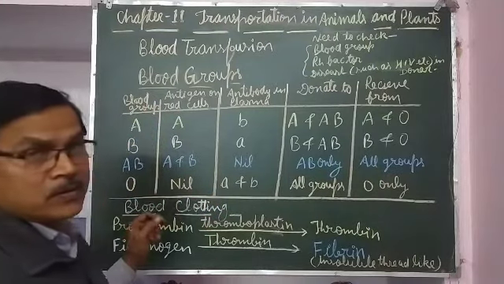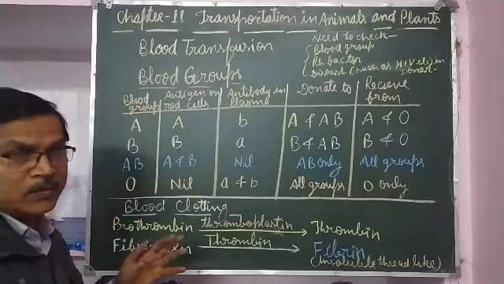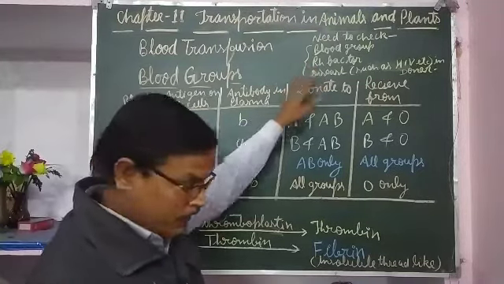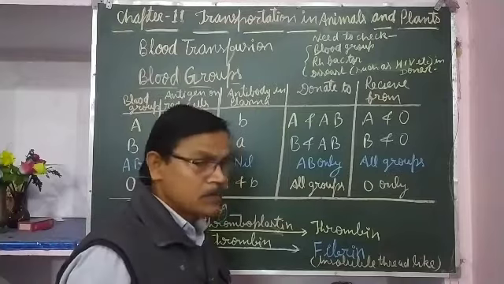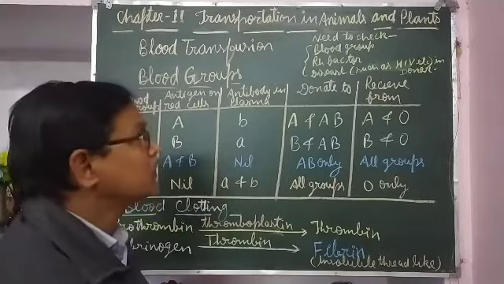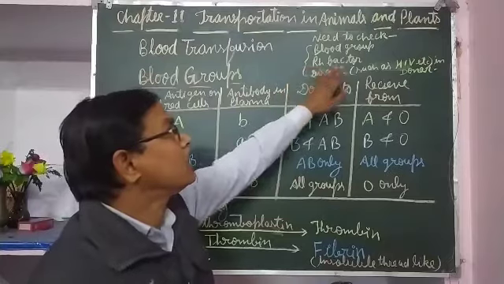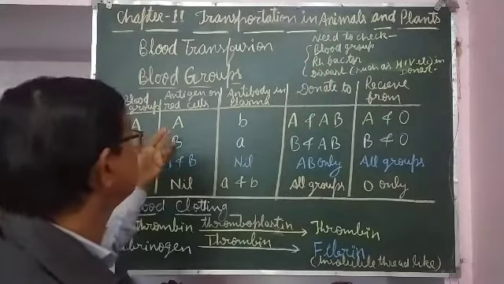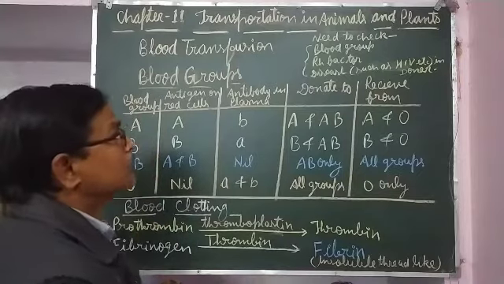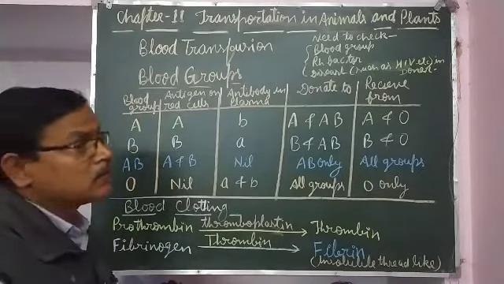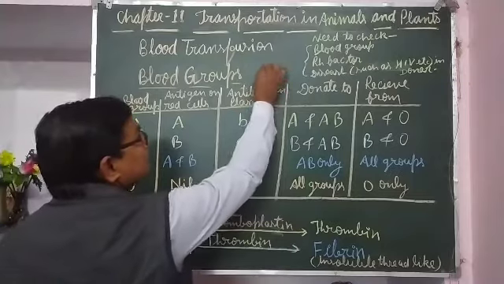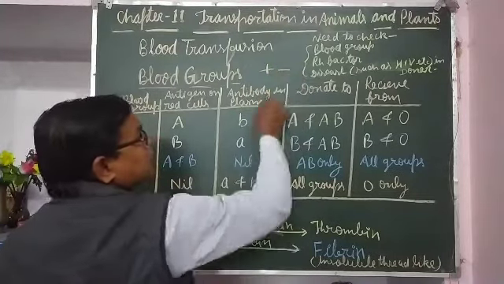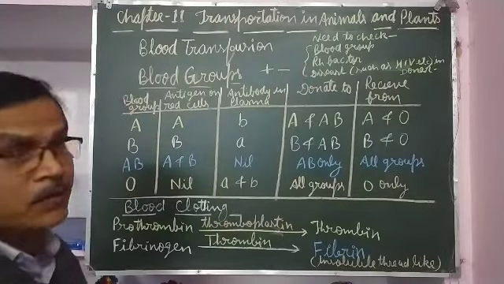You may have heard about blood groups being positive or negative. That depends on the Rh factor. Rh factor was first found in the rhesus monkey, and that is why it is called Rh factor. This is also a type of antigen present on the blood cells. If the Rh factor is present, then the blood group is positive, and if the Rh factor is absent, then the blood group is negative.